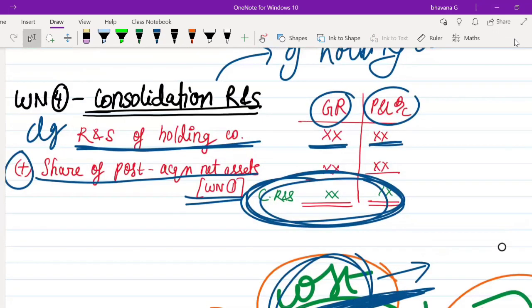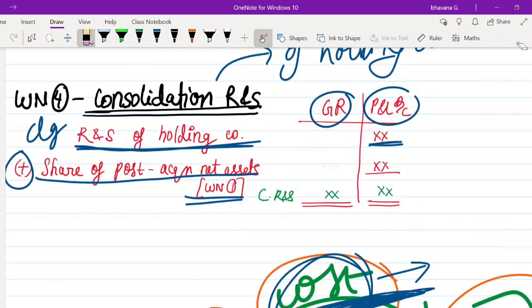First, you have to find out the closing balance of reserves and surplus of the holding company. Can someone tell me what is the reserves and surplus balance of the holding company? First, we'll start with the general reserve.